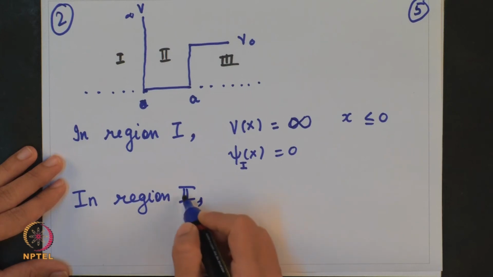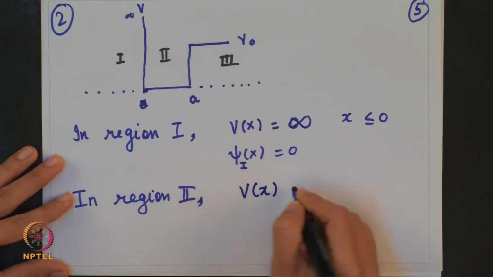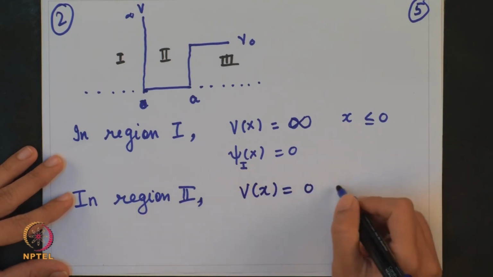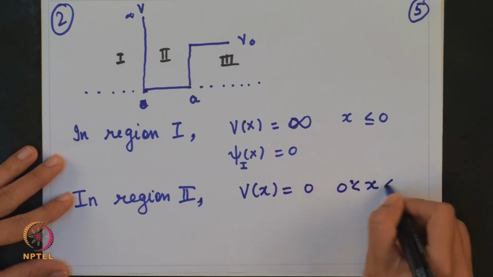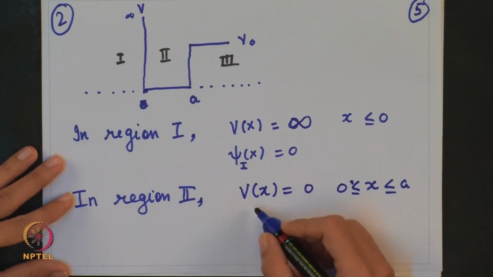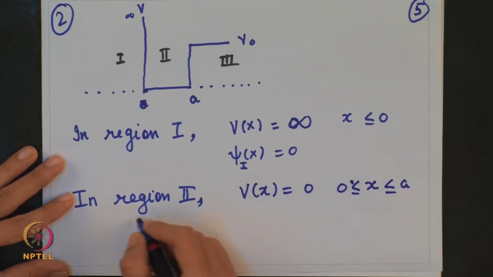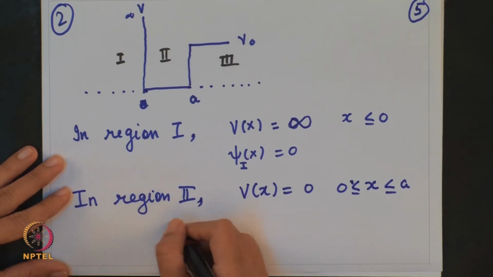So, now let us come to region 2. In region 2 we have V of x is 0, with x between 0 and A. For this region, we will write down the time dependent Schrodinger equation.